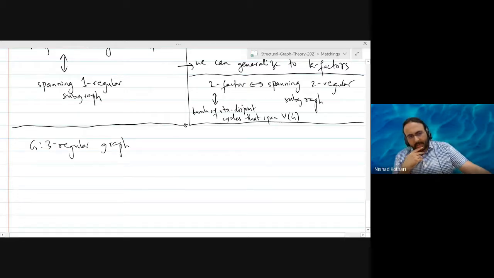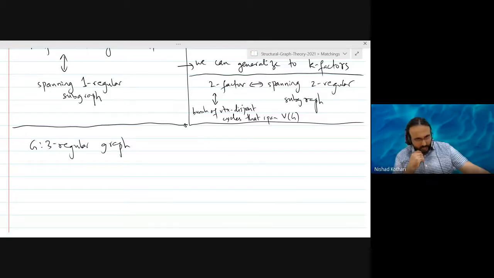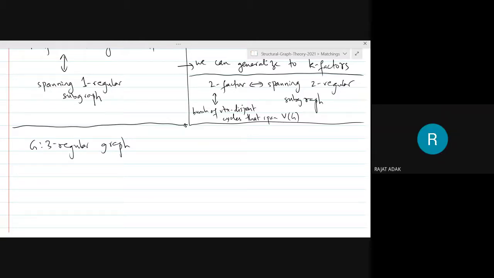Do you see a connection between one factors and two factors in a three regular graph? If we remove a two regular subgraph from a three regular graph, then we will get only the one factors, right? Good. And what about the converse? Yeah, the converse is also true.